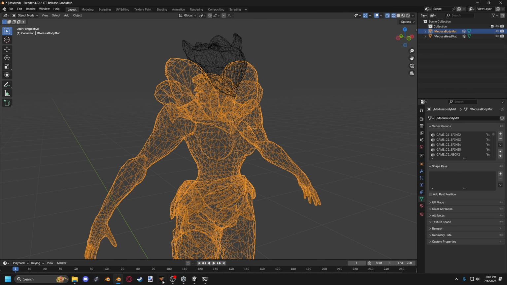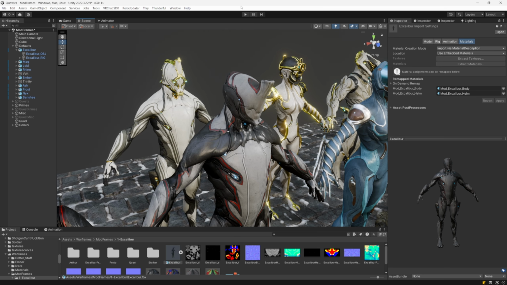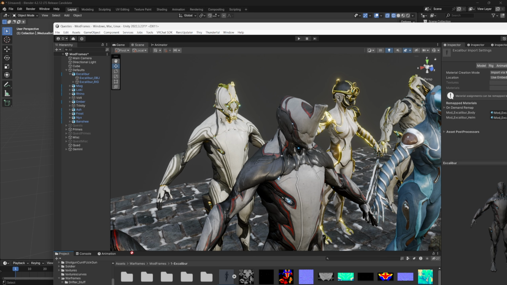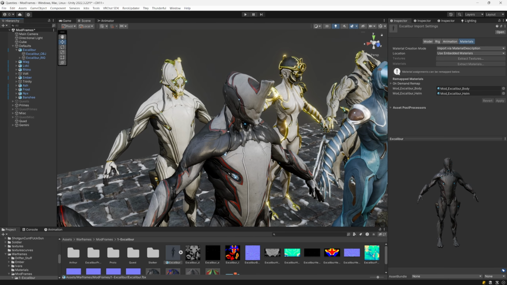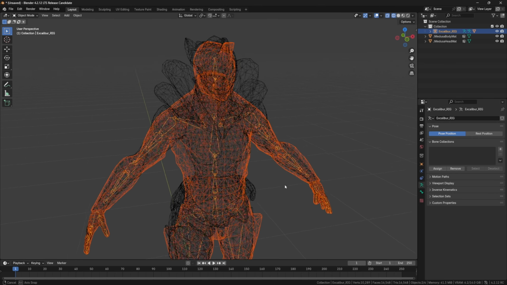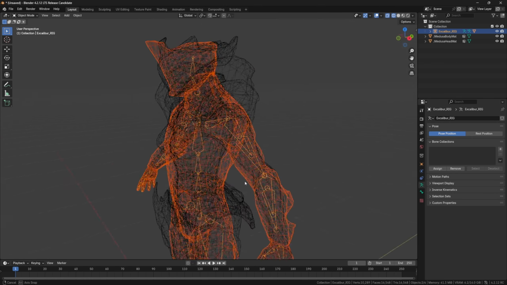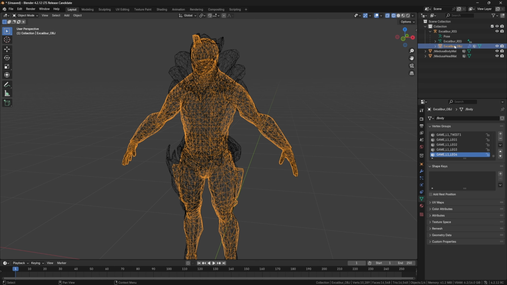So I'm pretty sure now with Blender, we can just open up Unity, get Excalibur's FBX, and drag this in. Yep, it looks like that's going to work. Blender added drag and drop a little bit ago, which is very helpful and makes everything easier. Yep, so now we have a rig we're going to use. We can go ahead and delete Excalibur himself.